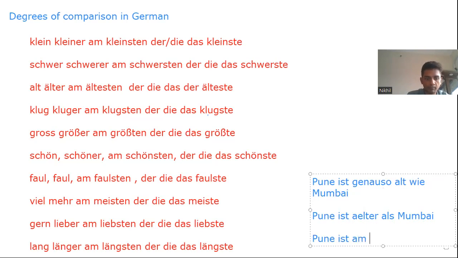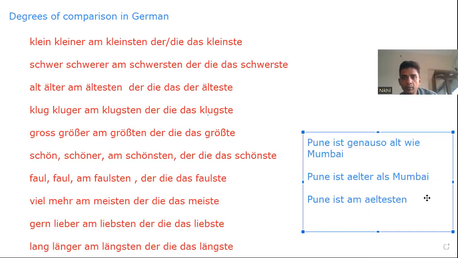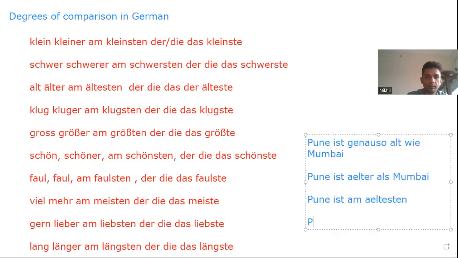Pune ist am ältesten, the oldest. Remember, there is no umlaut. Pune is the eldest.